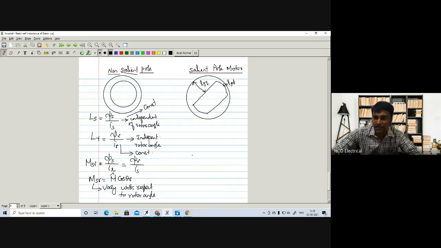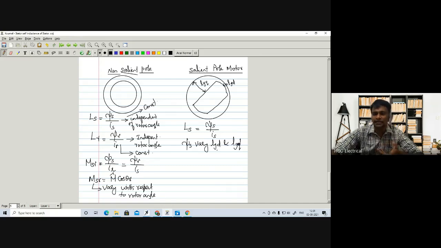Now, the self-inductance of the salient pole rotor. To find the stator self-inductance, we take the flux linkages in the stator divided by the current flowing through the stator. This flux linkage in the stator varies with respect to the small air gap length and the large air gap length.